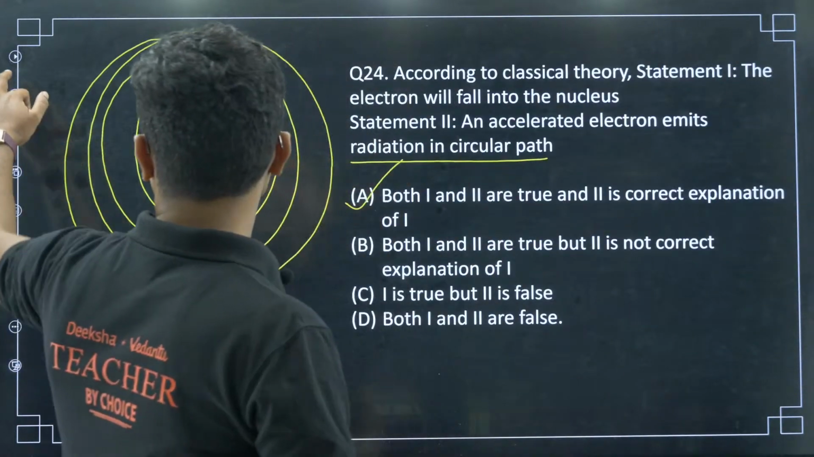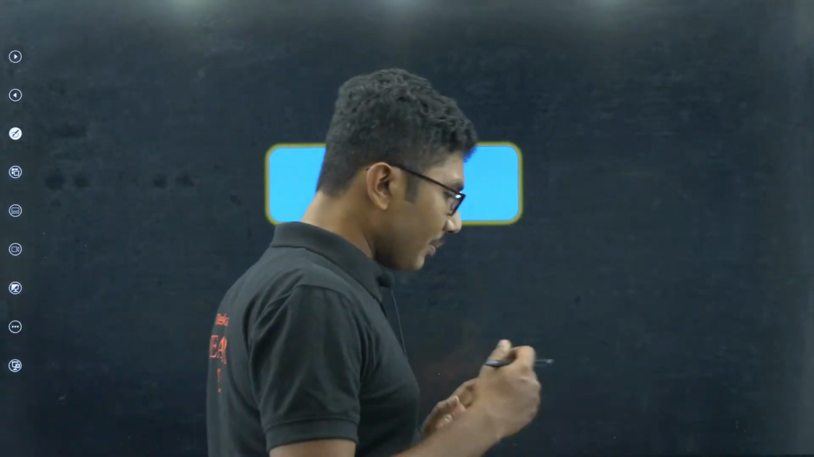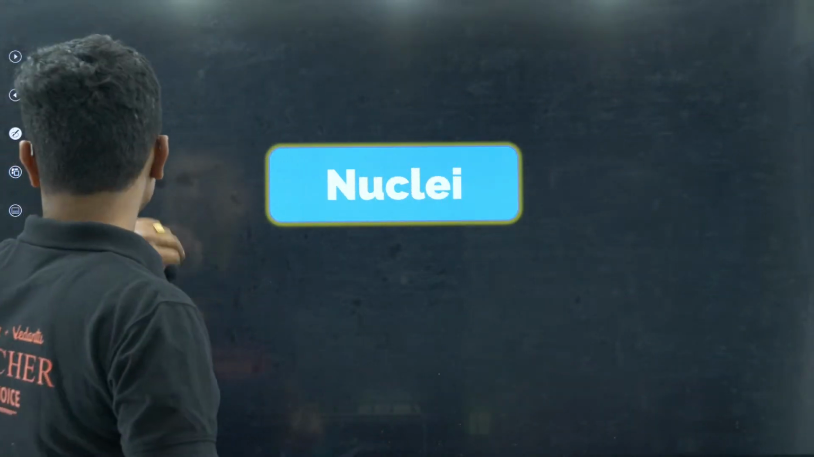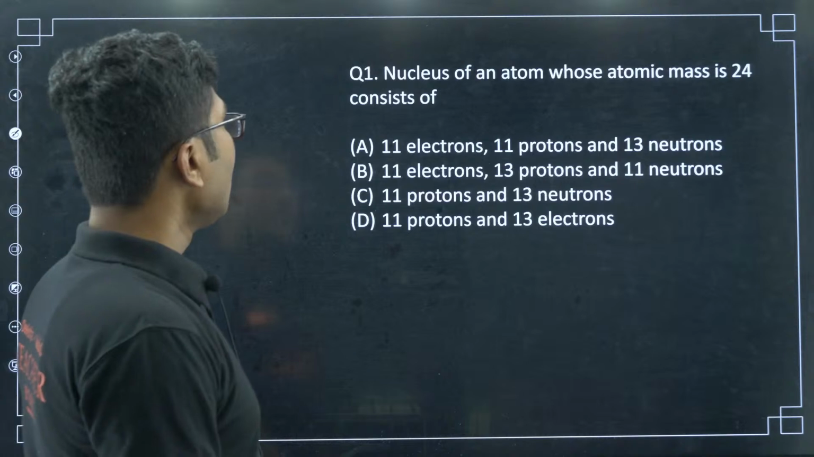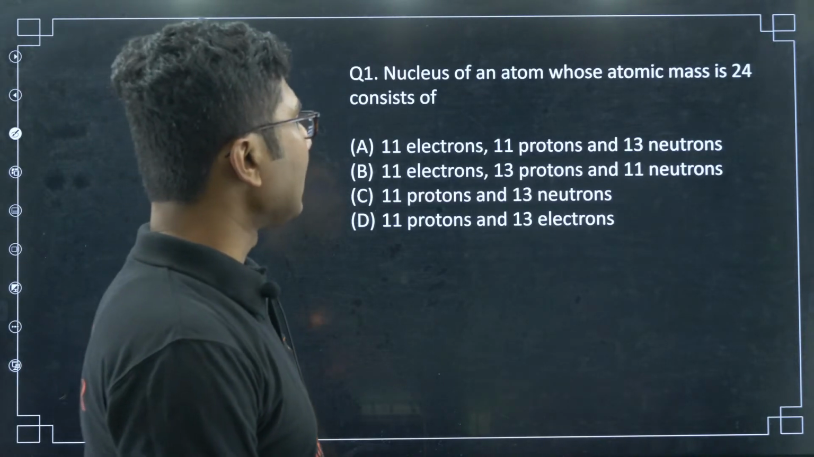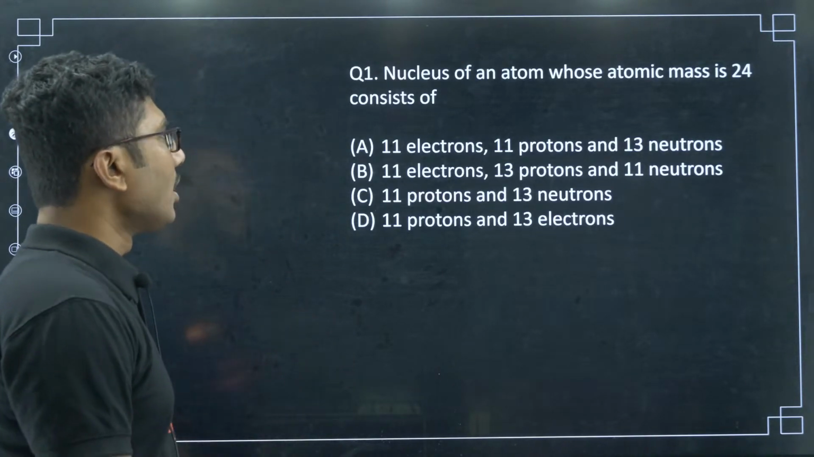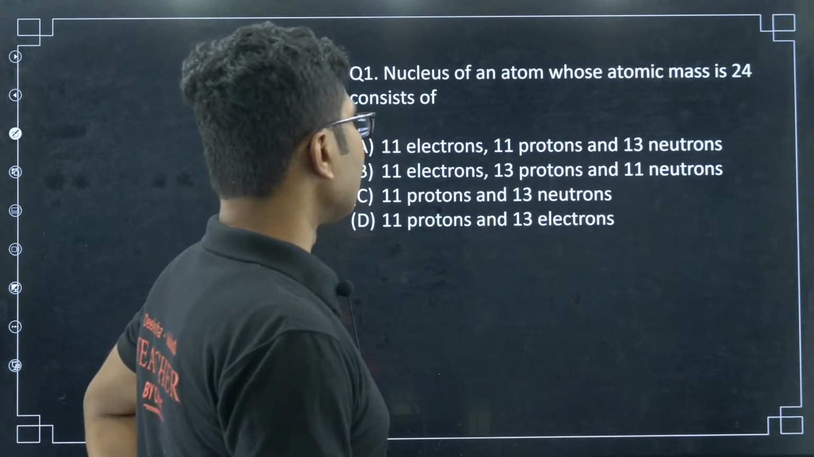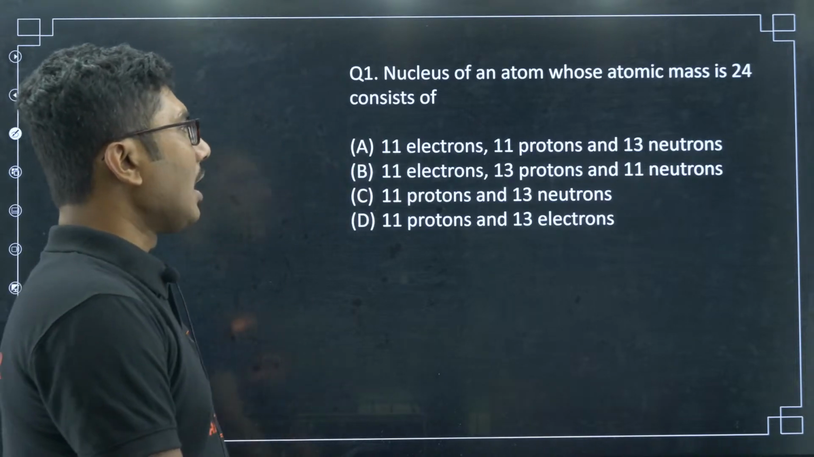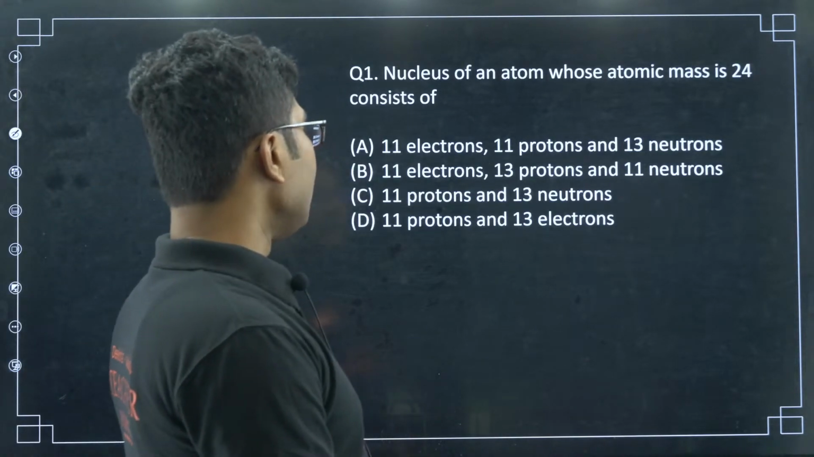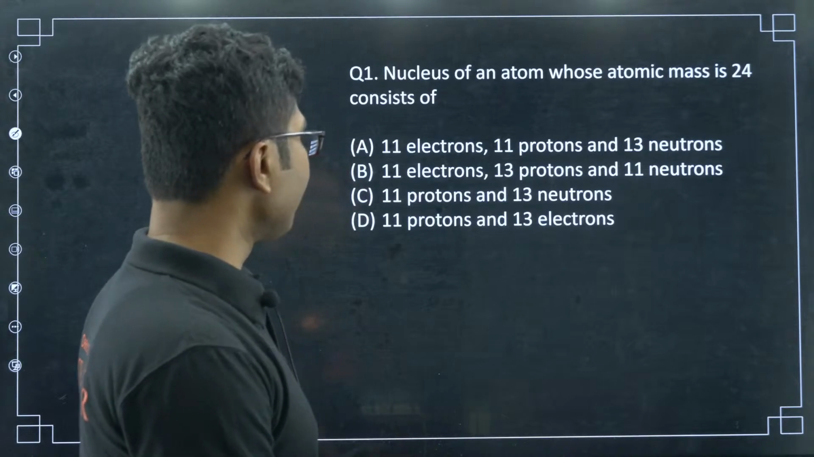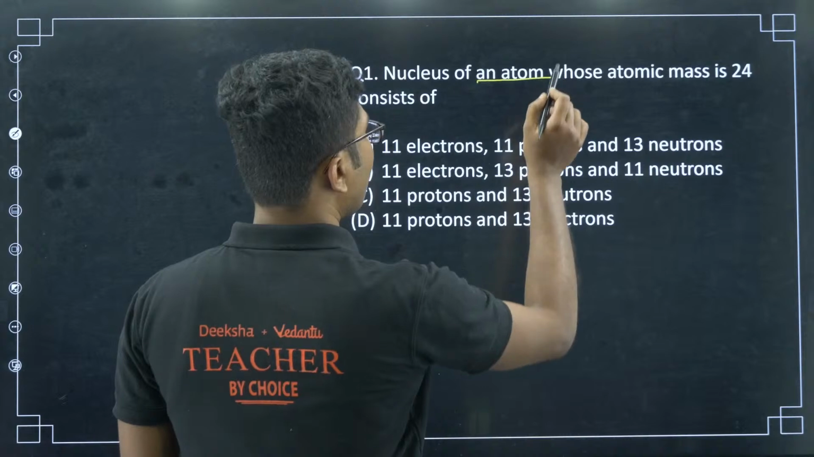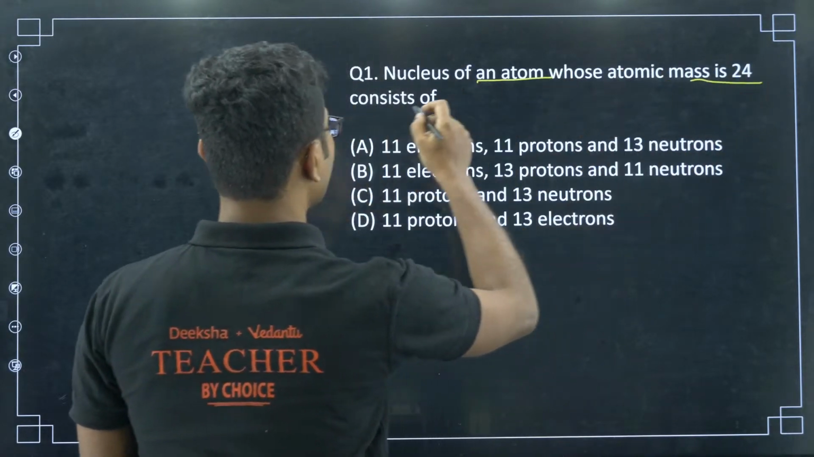Yes, Chandan, correct. Now we have completed all the questions from atoms. Now we will be moving towards the next chapter, nuclei. We will try to close it quickly. The nucleus of an atom whose atomic mass is 24 consists of: 11 electrons, 11 protons and 13 neutrons; 11 electrons, 13 protons and 11 neutrons; 11 protons and 13 neutrons; 11 protons and 13 electrons.